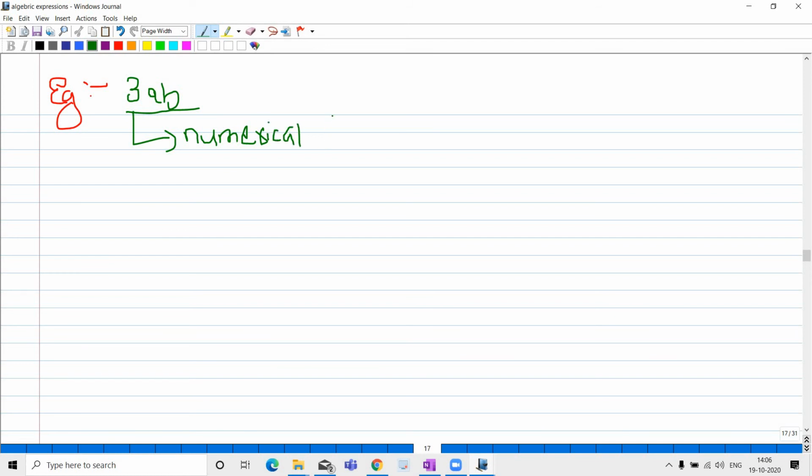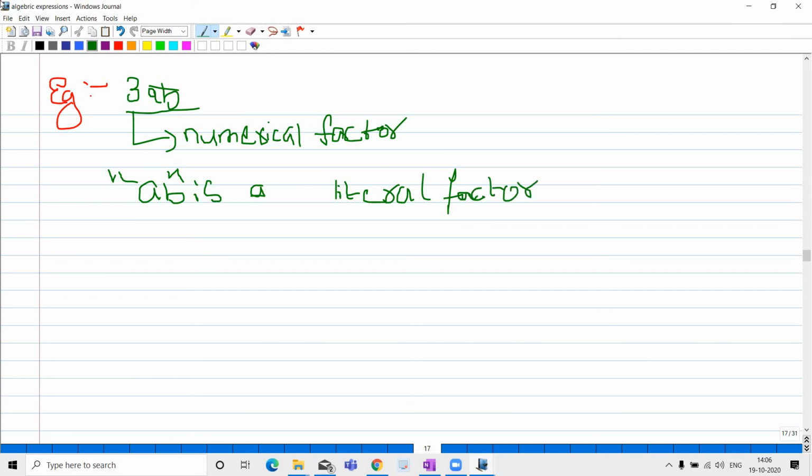And ab is a variable or literal factor. So what are the factors of 3ab? 3, a and b. These are the factors of the term 3ab.